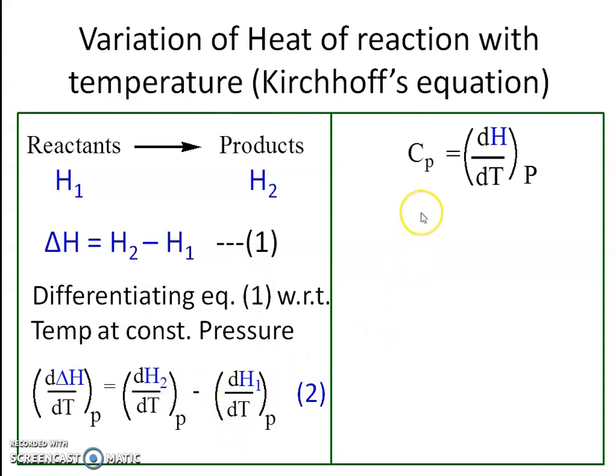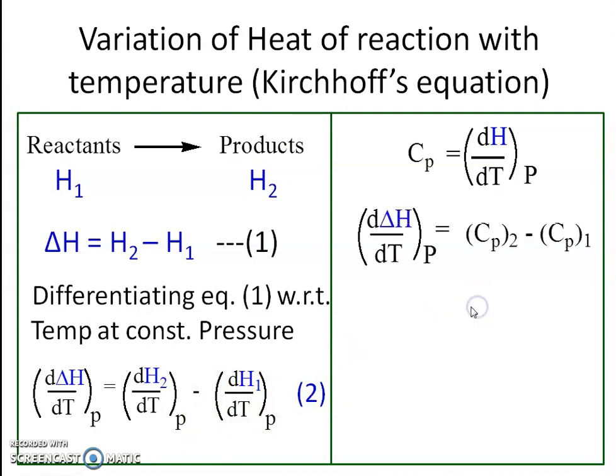But we know that heat capacity at constant pressure, Cp, is the ratio of the rate of change of enthalpy to temperature. So Cp is equal to dH by dT at constant pressure. Therefore dH2 by dT will be Cp2, and dH1 by dT will be Cp1.